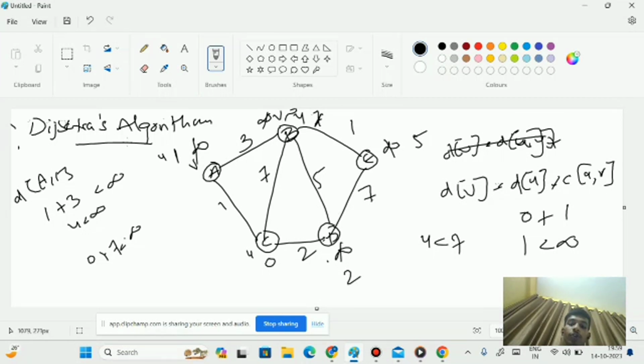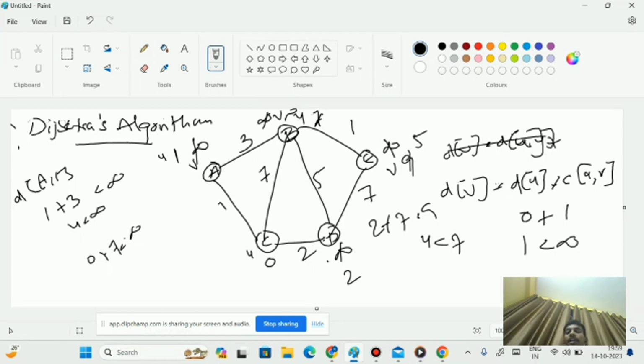Again d to e, 2 here will take as v means infinite will be crossover. 7 plus 2, 2 plus 7, 9. 9 is less than infinite, so we'll take 9 here. Again we come, again see here, we can compare the 9 and 5. If we compare the 9 and 5, 5 is the smaller, so we'll keep the point, the distance at the point is 5, and this is the final distance point.